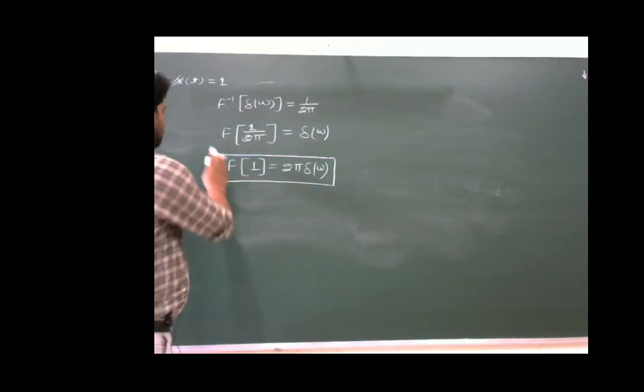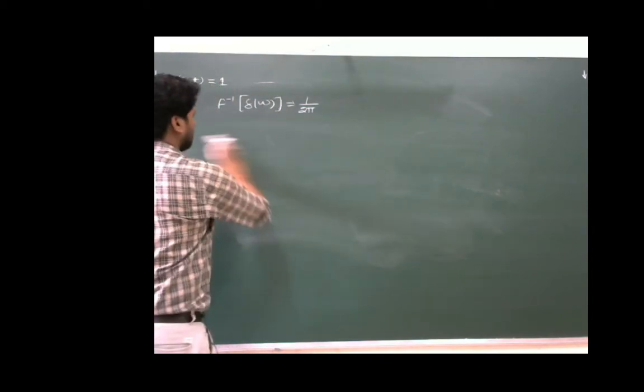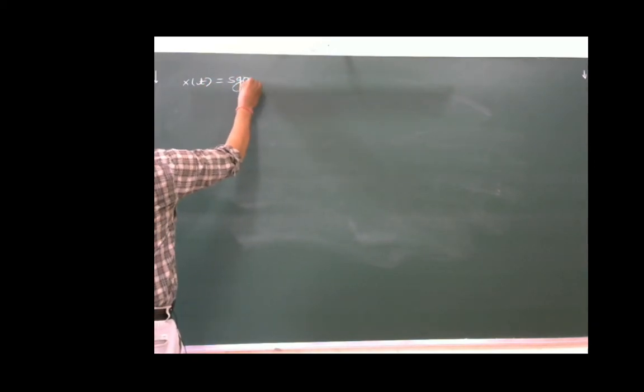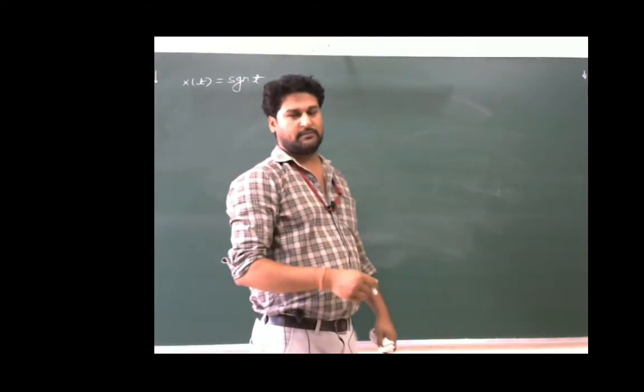Consider another function, x(t) is equal to signum t, and we all are aware of the definition of this signum t.